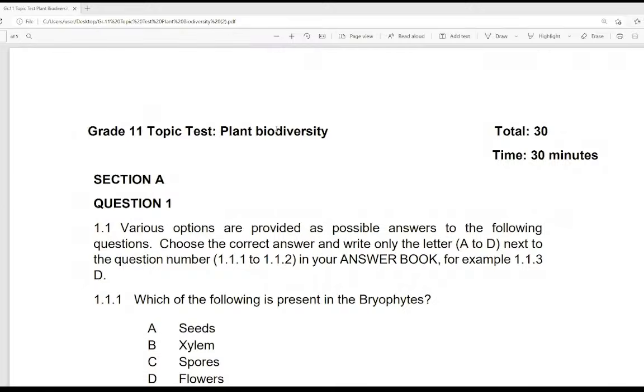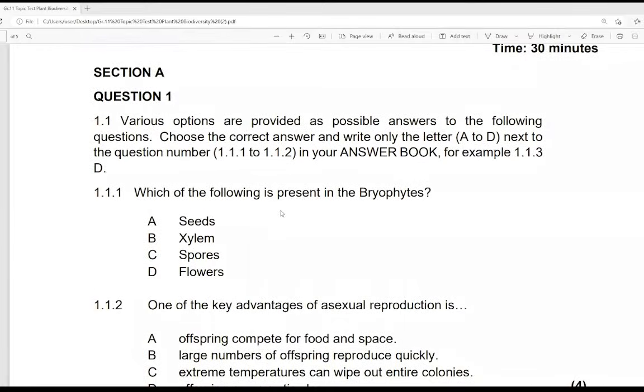Let's look at some of the questions concerning plant biodiversity and some of the questions which are most likely to come. Various options are provided as possible answers. So these are just objectives, the same way you can answer any objective.